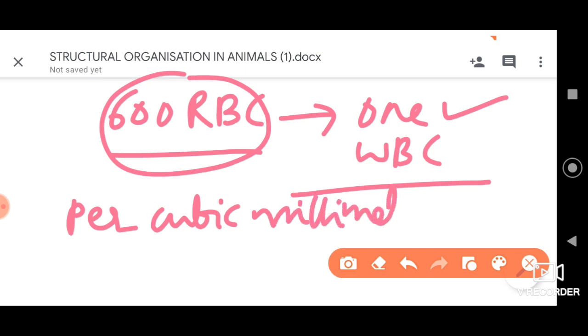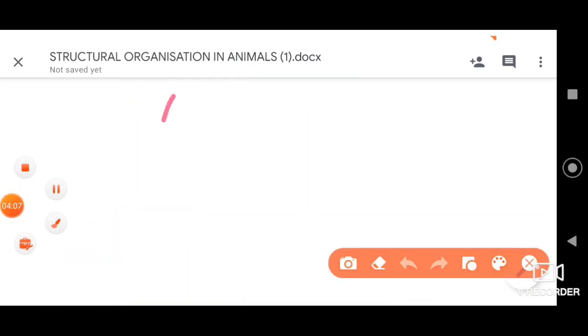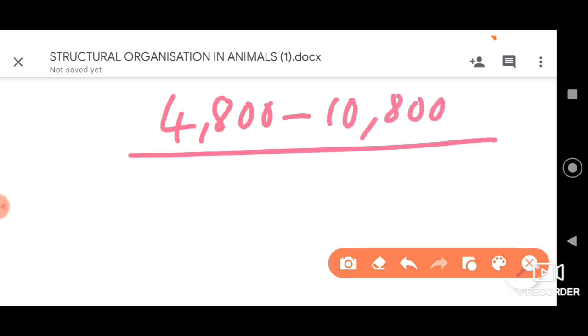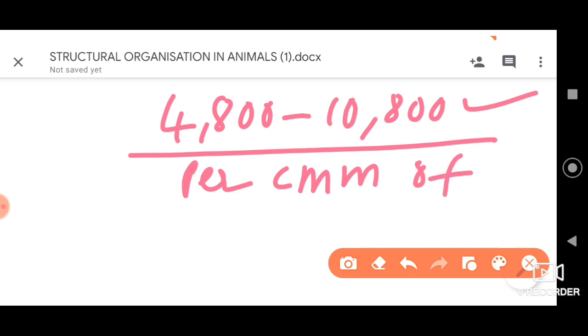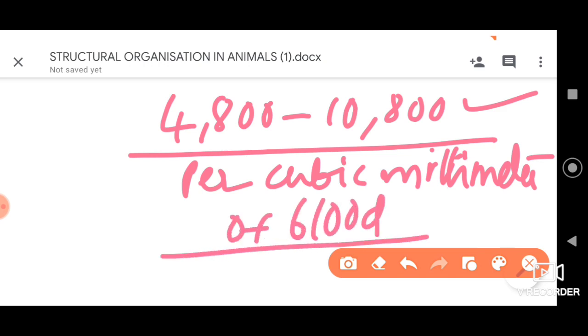In that sense, the WBCs are around 4,800 to 10,800 per cubic millimeter of blood, which is very, very low when compared to RBCs, right students?